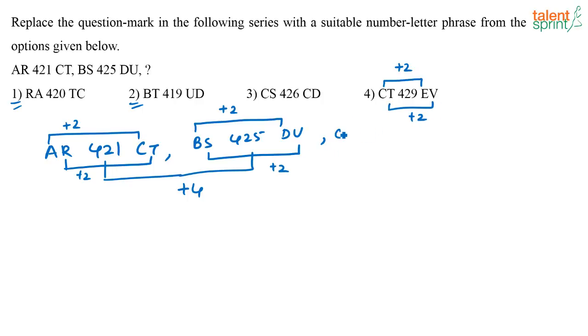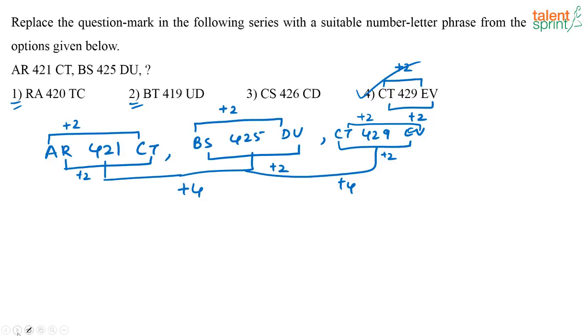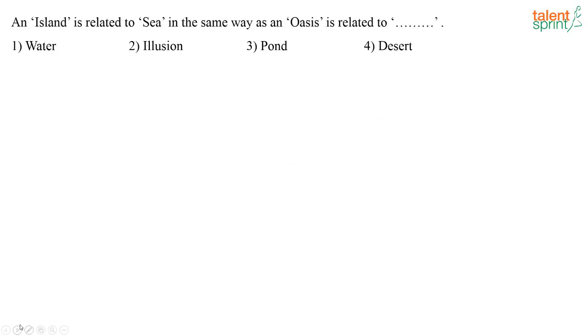So what should come here? It should be CT 429 EV, because again 425 plus 4 is 429. Similarly here you have C plus 2 is E and T plus 2 is V. So the correct answer here is option 4. Yes, you can just check the alphabet to arrive at the answer. Next.